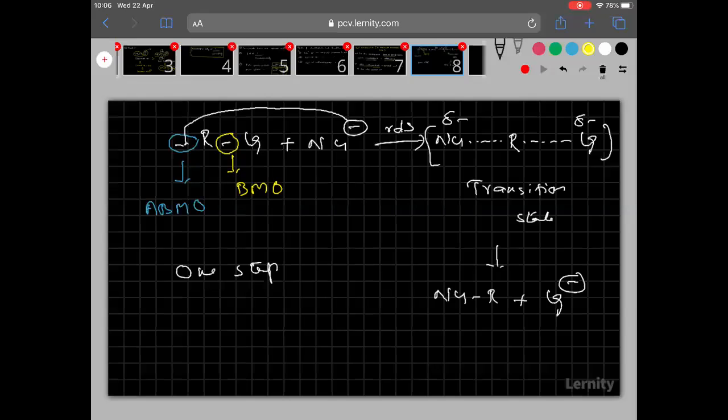Now, in the rate determining step, the nucleophile is filling electrons in the anti-bonding molecular orbital. According to molecular orbital theory, the anti-bonding molecular orbital possesses very high energy.